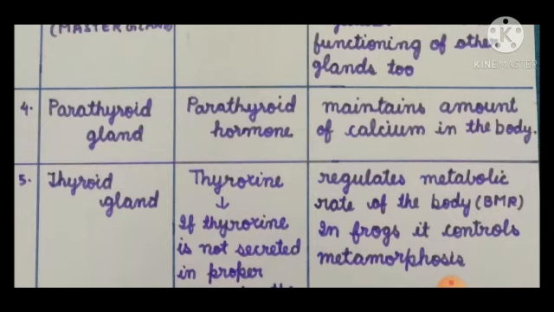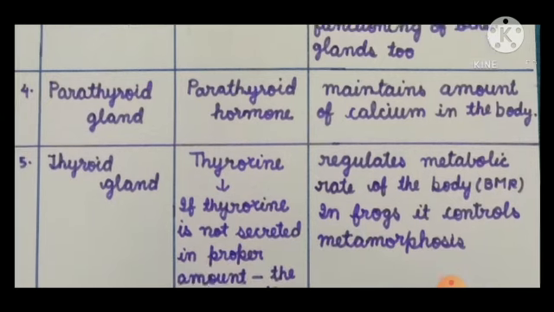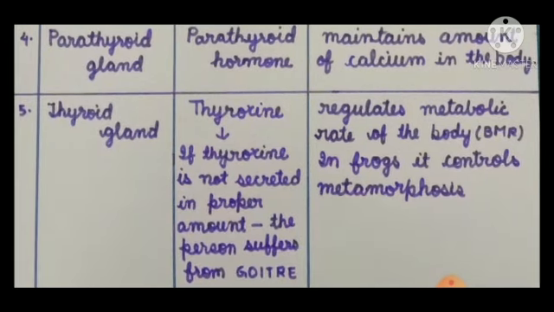Students, you must have seen persons suffering from goiter. How does it occur? If thyroxine is not secreted in proper amount, then the thyroid gland bulges out and it is very much visible as an enlargement in the throat region, and this diseased condition is known as goiter.